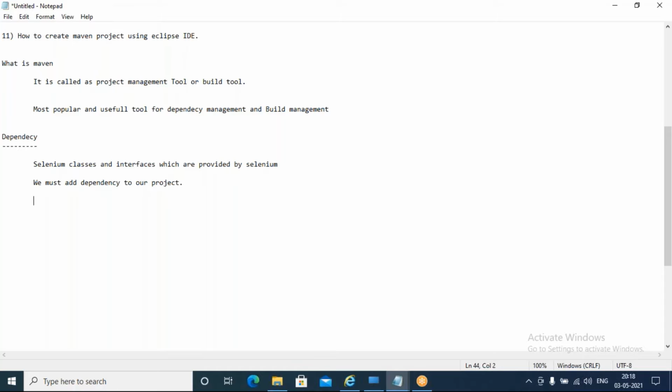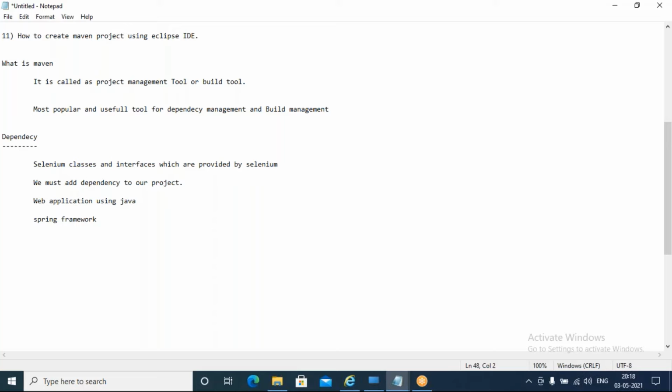Assume that I am developing a web application using Java. To develop this web application, I am choosing the Spring framework. So now what should I do?